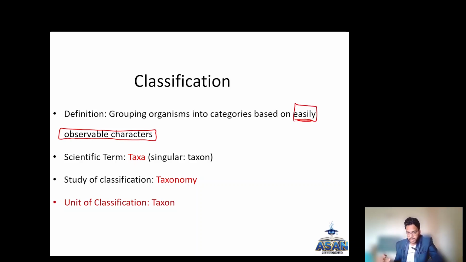Based on those characters, you group those organisms into categories. This is called classification. Grouping of organisms into specific categories based on easily observable characters is called classification. These categories are called taxons. Individually it is called a taxon, and the plural is taxa.